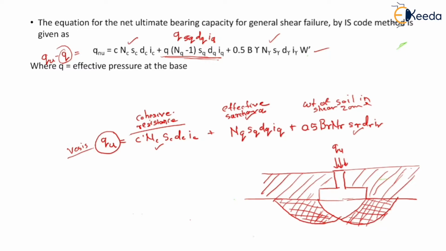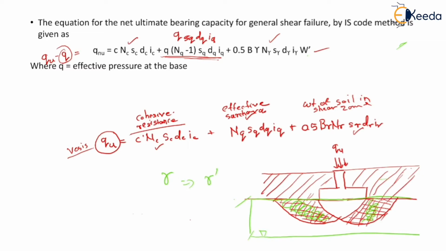Now suppose the water table is present below the base of the footing at considerable depth. Then this water table is not going to affect the weight of the soil in shear zone. But suppose the water table level rises, say up to base level of the footing, then the soil in the shear zone will be submerged, and that's why unit weight of soil will reduce to submerged unit weight.